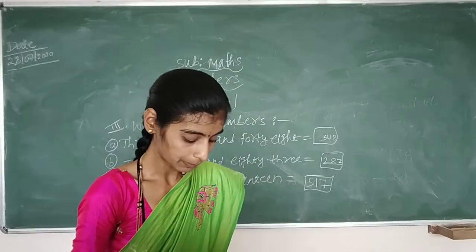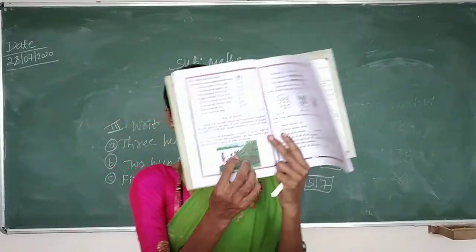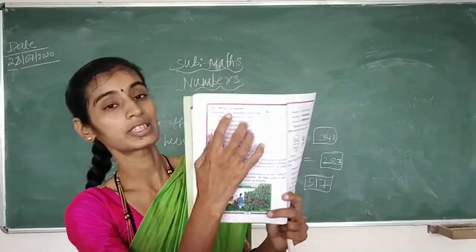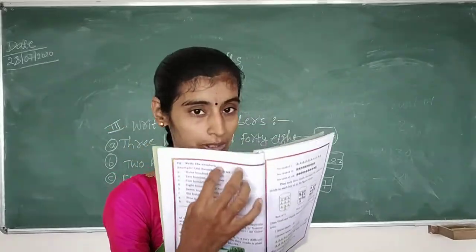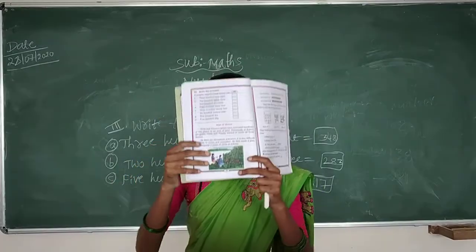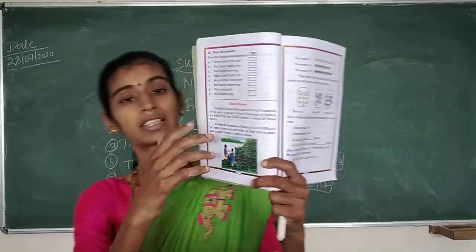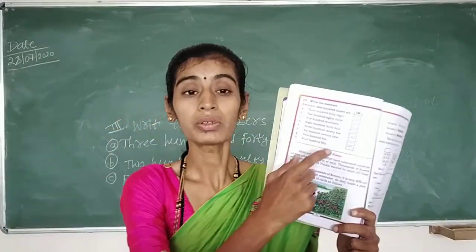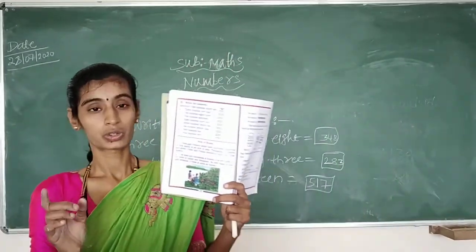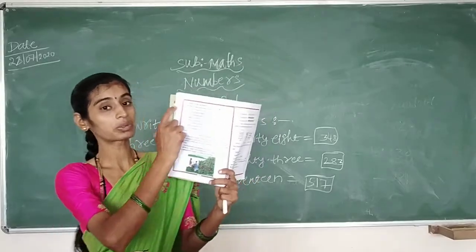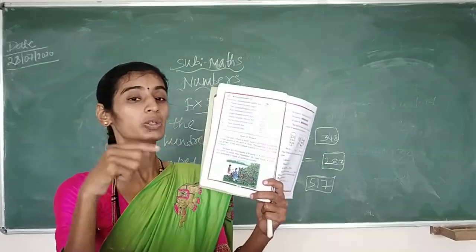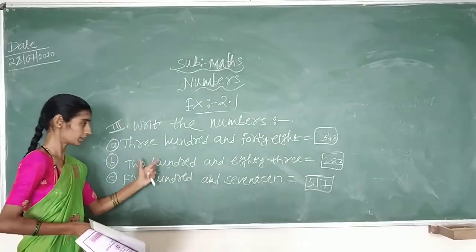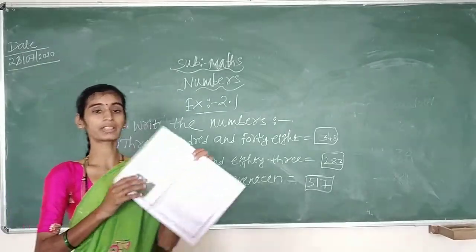And the third bit is on page number 34. The third bit is write the numbers. What is the third bit, children? Write the numbers. In the sense, they will give you the number name and you have to write the number for it. So what do you have to do, children? You have to read that number name and write the number for it, as I have explained here.